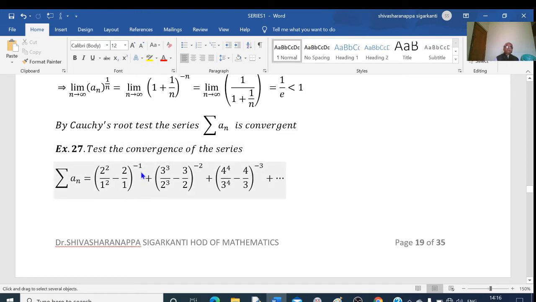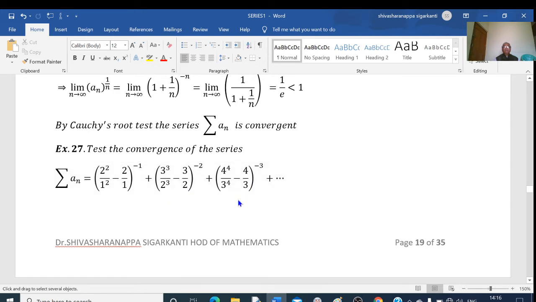See here the powers. Each term consists of something, whole to the power of something. First term minus 1, second term minus 2, third term minus 3. Therefore, the nth term must be something to the power of minus n. And coming into this bracket, for the first term the denominators are 1, 1. Second term denominators 2, 2.